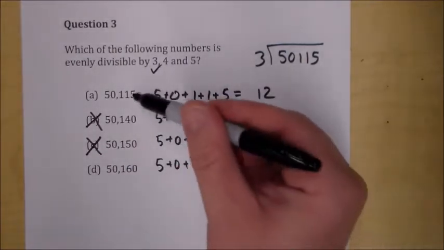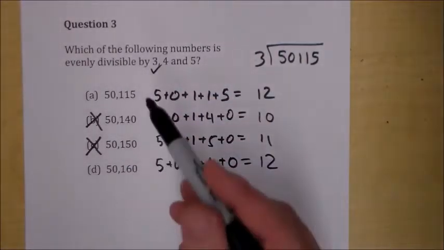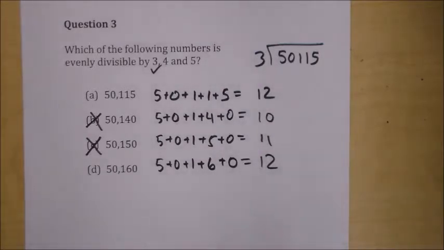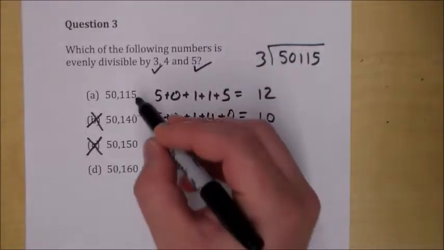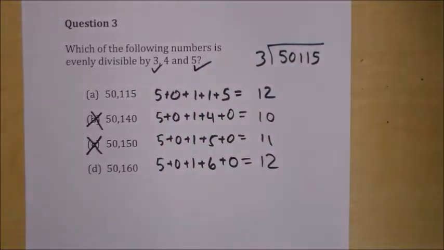5, obviously the end number has to be a 5 or 0. If it is a 5 or 0, it's evenly divisible by 5, so we don't even really have to do much work there. We know A and D are evenly divisible by 5.